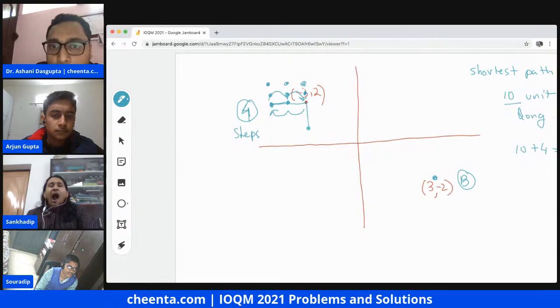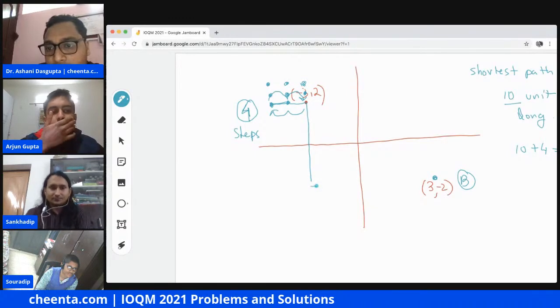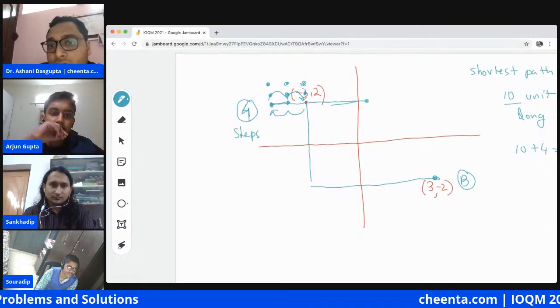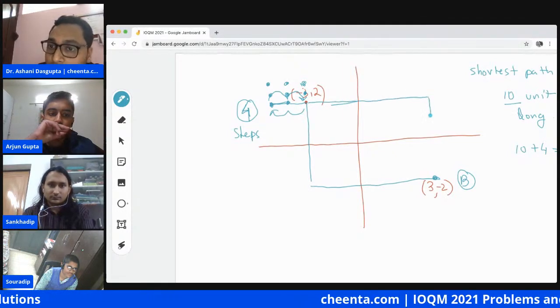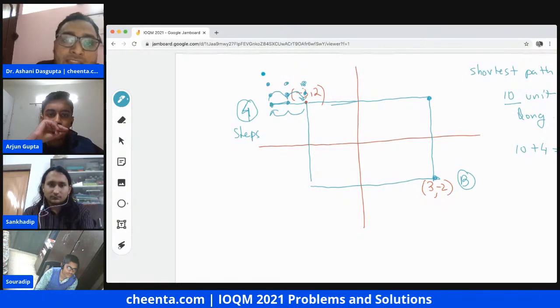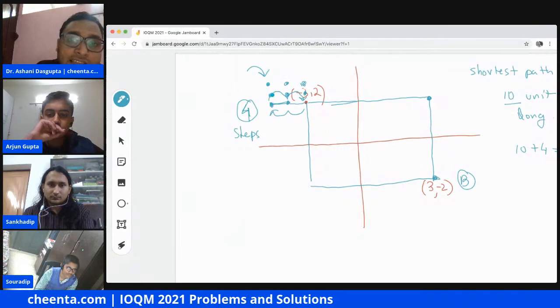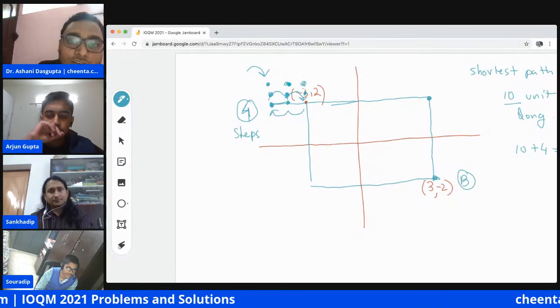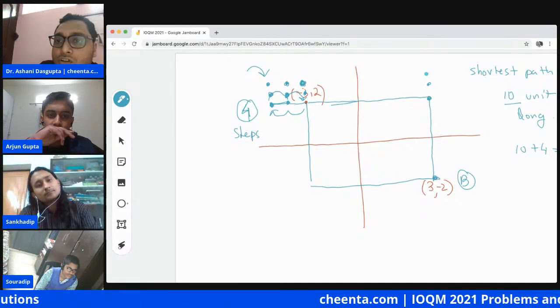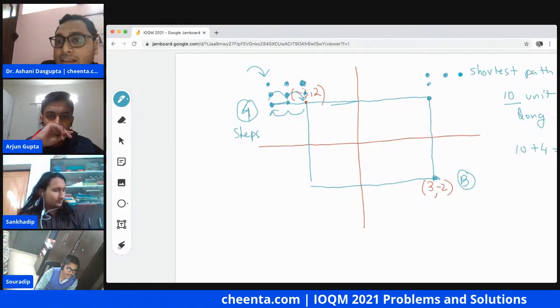So let me make the smaller rectangle first. Okay. So this is the smaller rectangle. And we make room for these extra dots here to the left. And the same thing we do with those extra dots to the right.